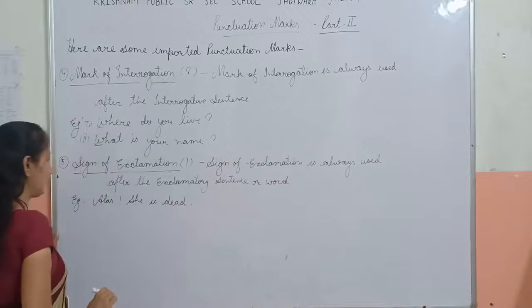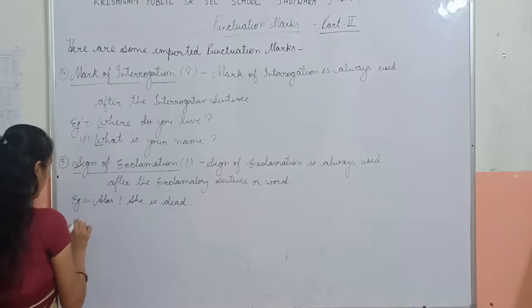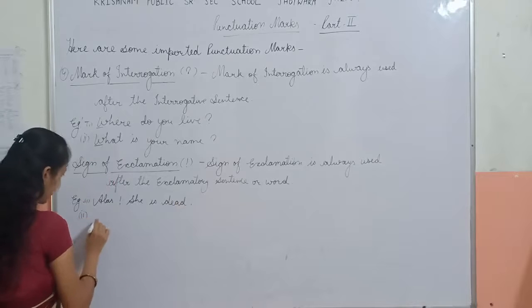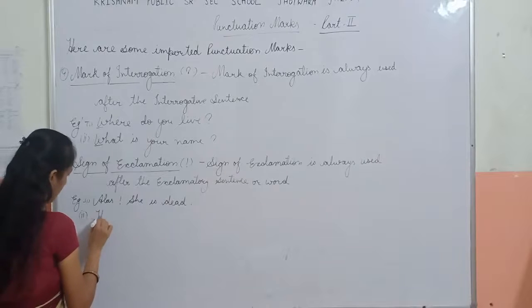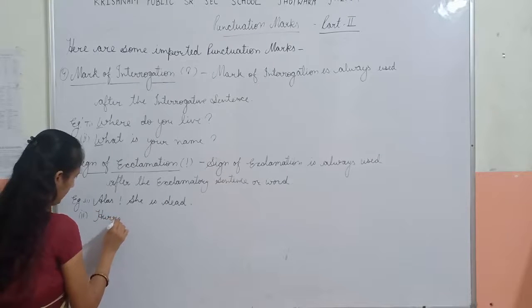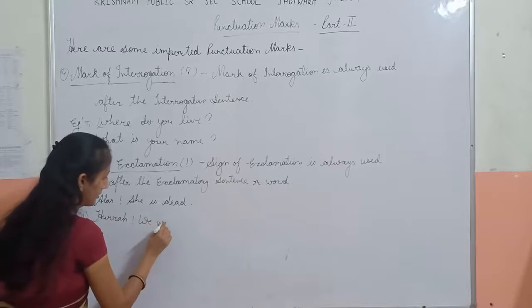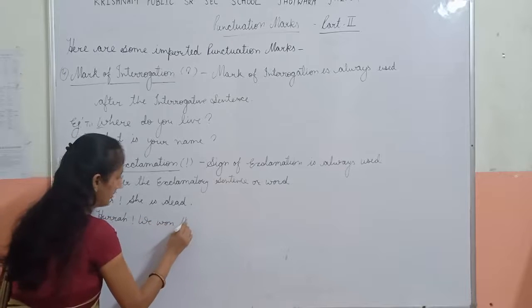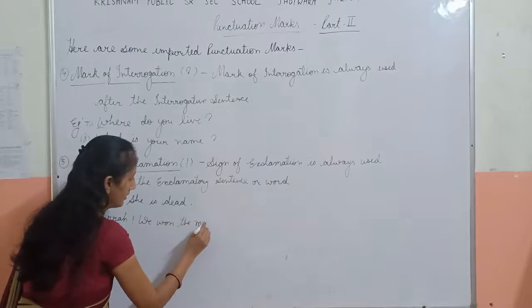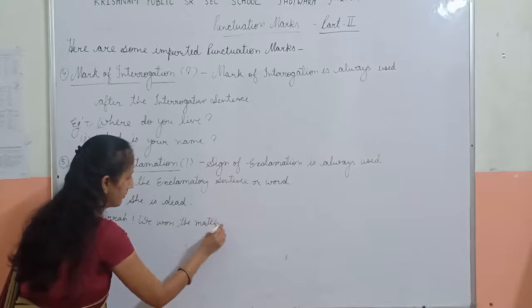Alas, she is dead. Second example is hooray, we won the match.